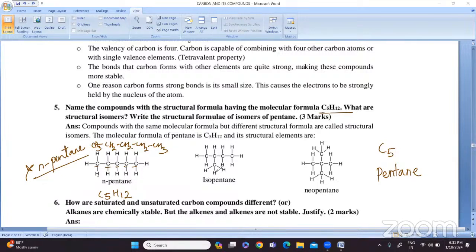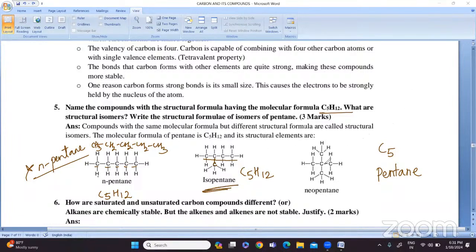Now, the second structure they have written here is isopentane, meaning carbon atoms straight in a chain of 4 and here a branch carbon atom with 3 hydrogens. So here also it is C5H12. So this is isopentane.